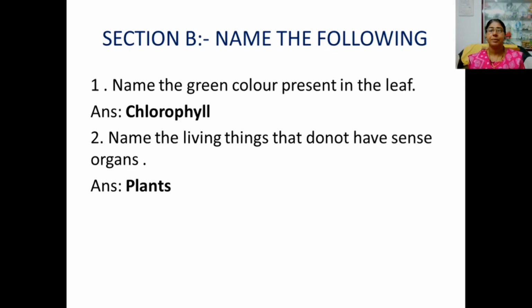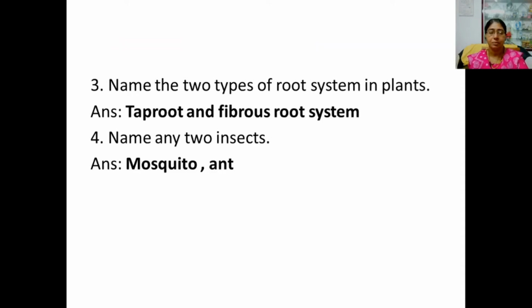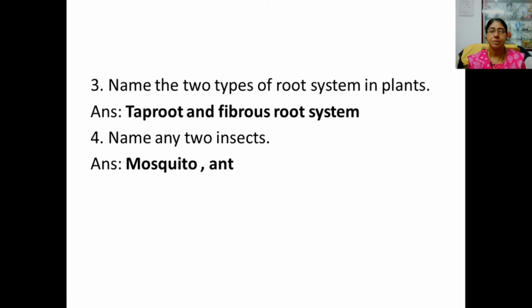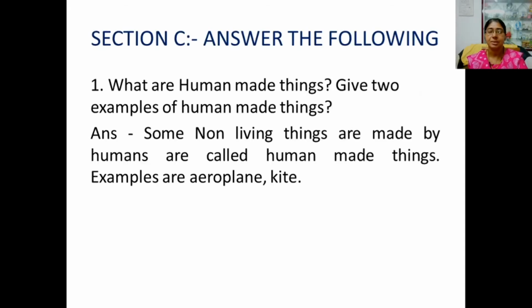Section B. Name the following. Name the green color present in the leaf. Here you write the answer only. That word only you write. Chlorophyll. Name the living things that do not have sense organs. Plants. Name the two types of root system in plants. Taproot and fibrous root system. Name any two insects.